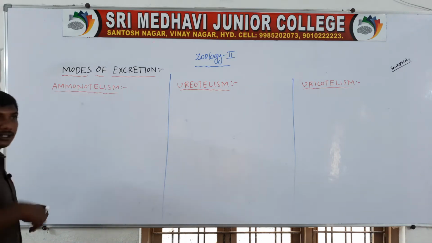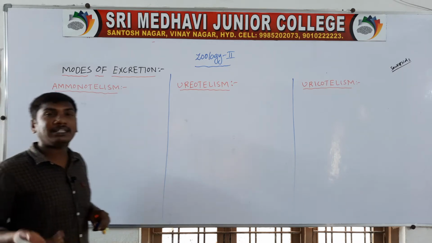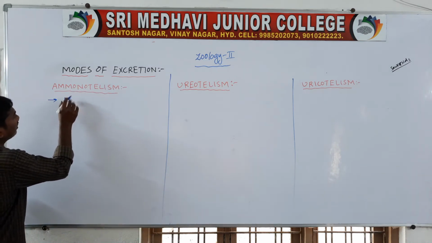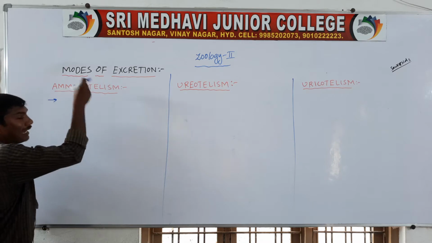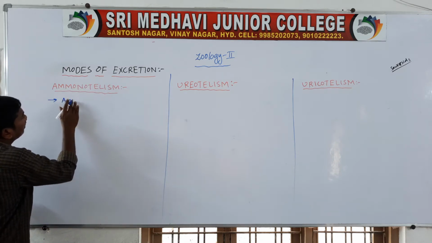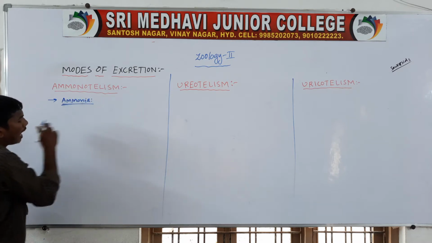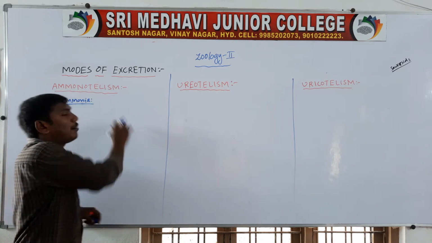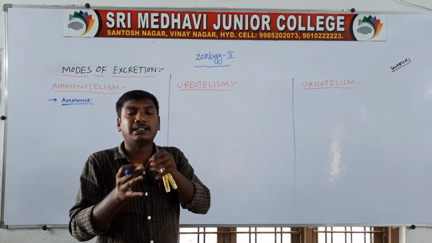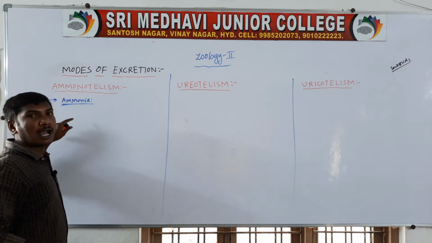First one, ammonotelism. In ammonotelism, the main excretory nitrogenous waste material is ammonia. The animals excreting nitrogenous waste material as ammonia are called ammonotelism.